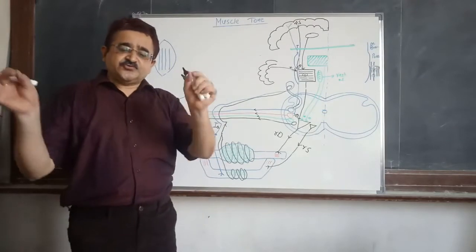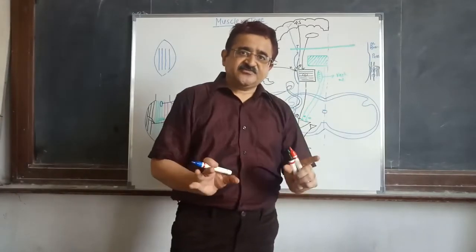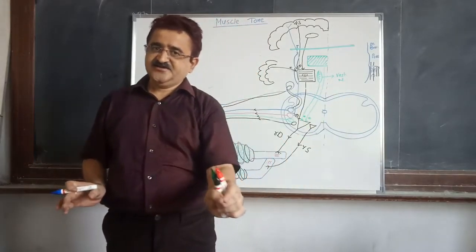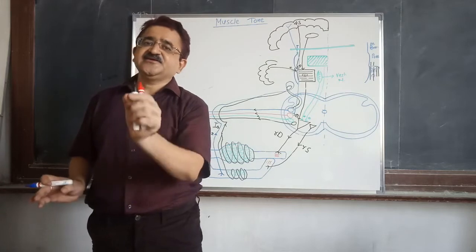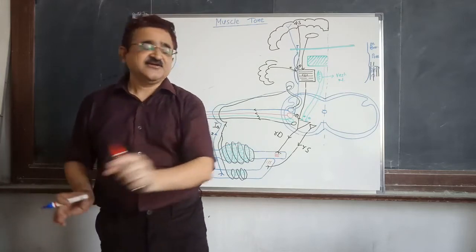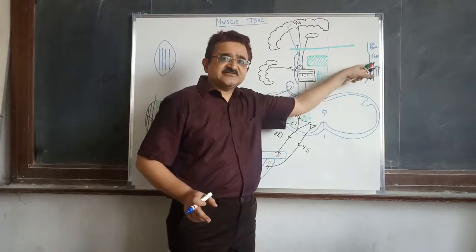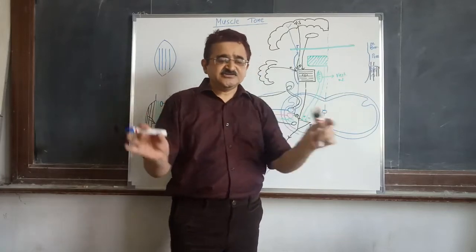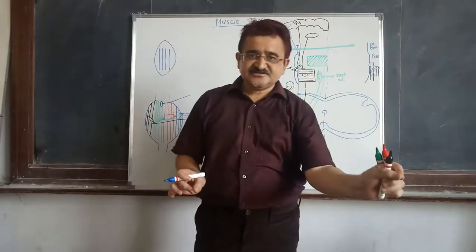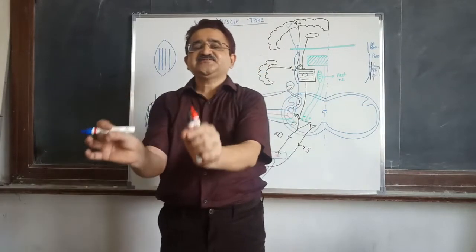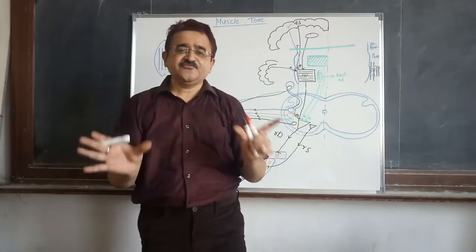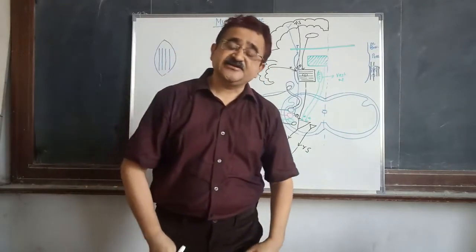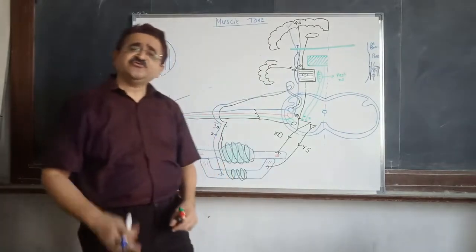Now, two animals are kept in front of you. One animal has classic decerebrate rigidity, and the second animal has ischemic decerebrate rigidity. The rigidity produced by this procedure is known as ischemic decerebrate rigidity. You are asked the question, which is the ischemic decerebrate rigidity? So what will you do? What do we do then?